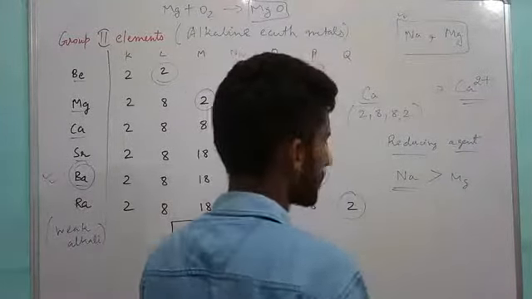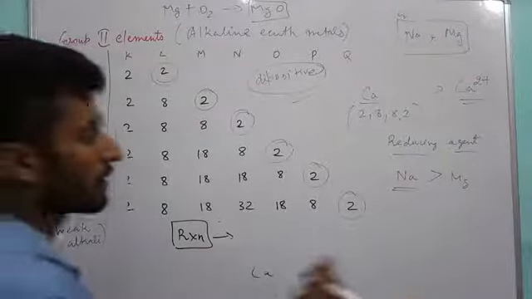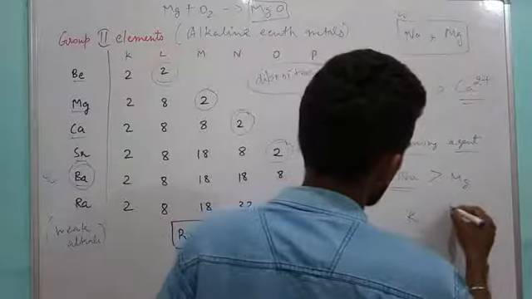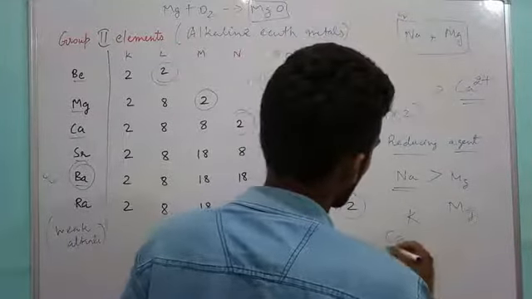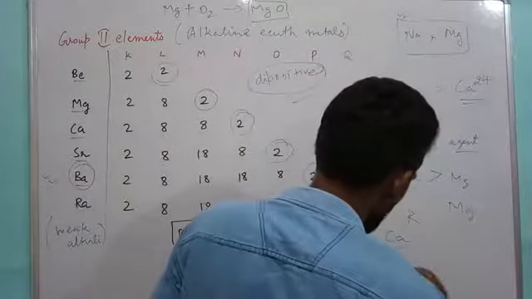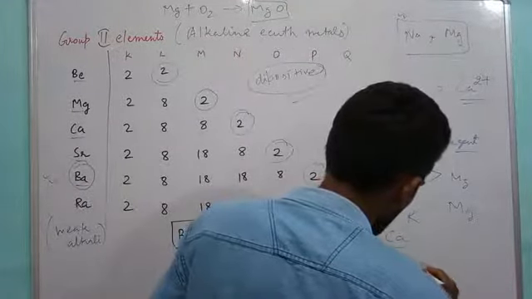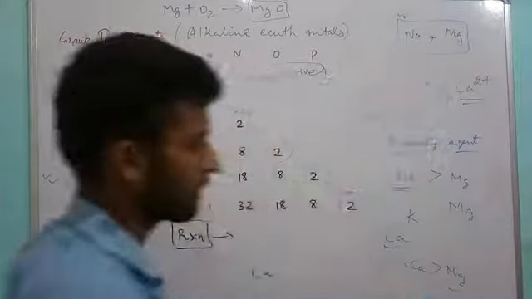The answer is sodium. And if calcium, potassium and magnesium, first of all the strongest one is potassium, followed by calcium, and last is magnesium. Clear?